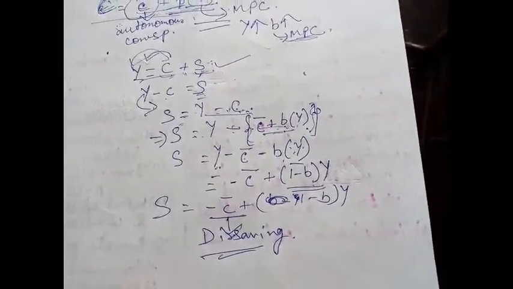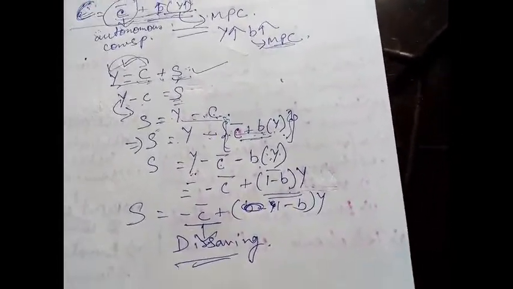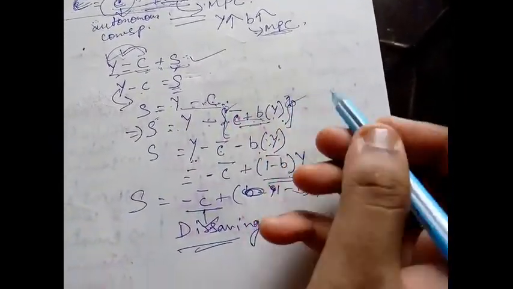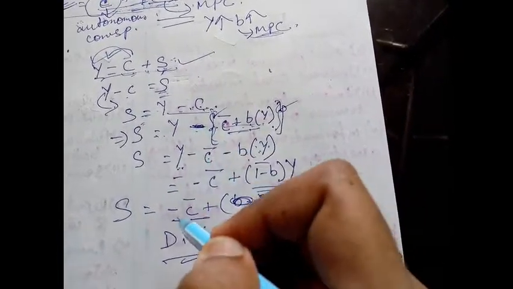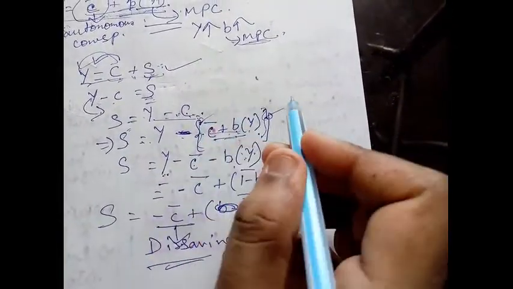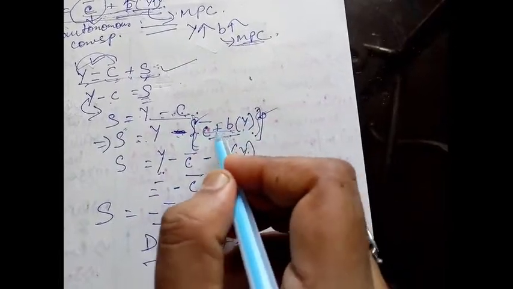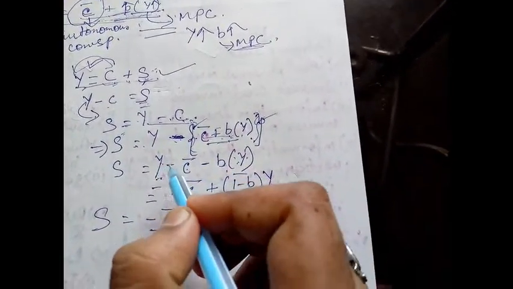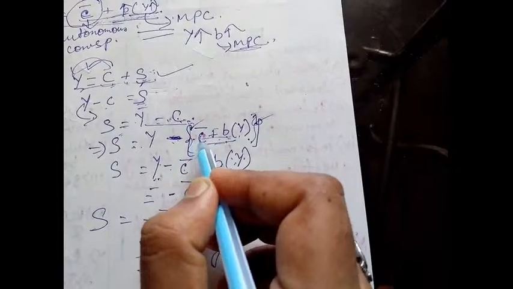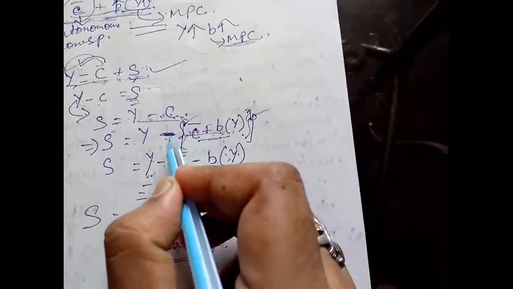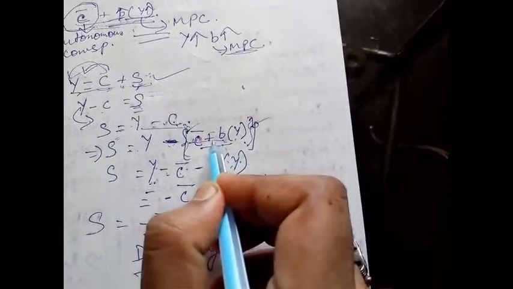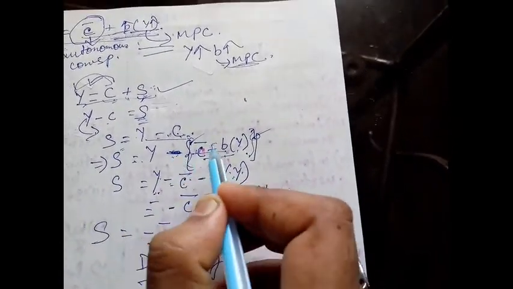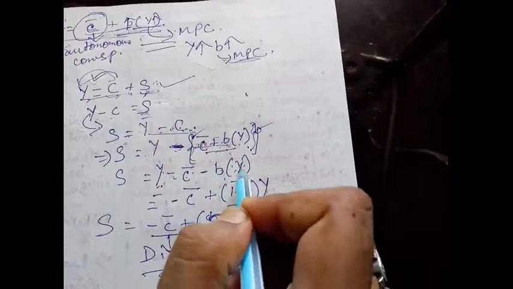Removing this curly bracket, this minus sign is outside the bracket, so when you remove it, the minus sign will be multiplied. So Y minus C bar, in the C bar there is a plus sign inside, so minus into plus is minus C bar, and before B there is a plus sign, so minus into plus is minus BY.